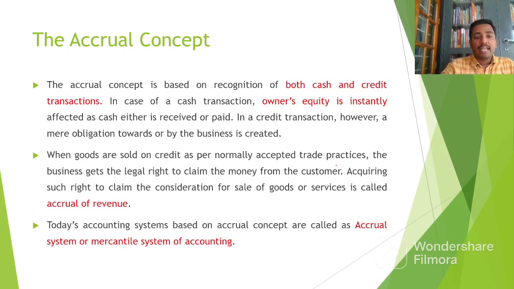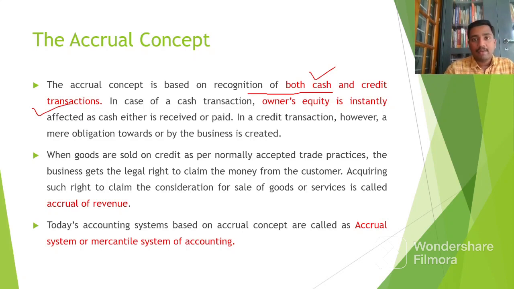And we move to the next concept, and the concept name is the accrual concept. In the accrual concept, we record the transactions which are of cash nature as well as of credit nature into the books of account, and that is known as the accrual concept.